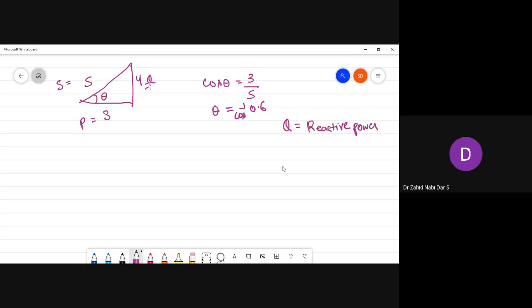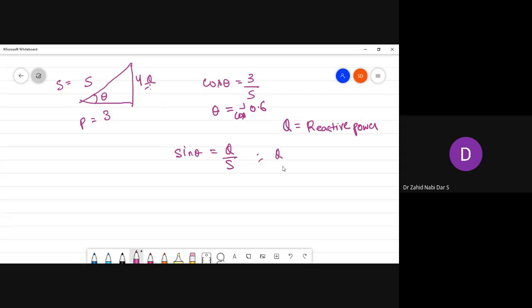In terms of theta, can you write the value of Q? Yeah, you can write it easily. See here, what is sine theta? Q by S. So sine theta is Q by S.